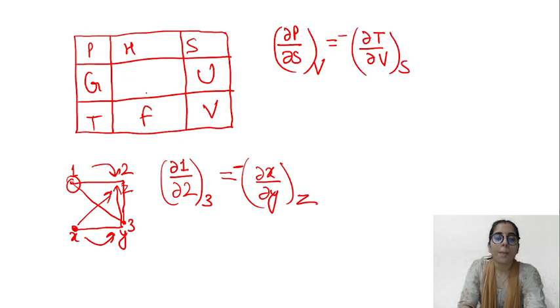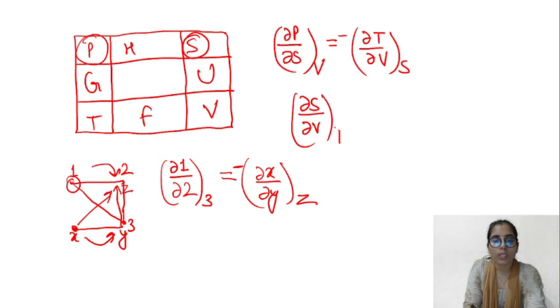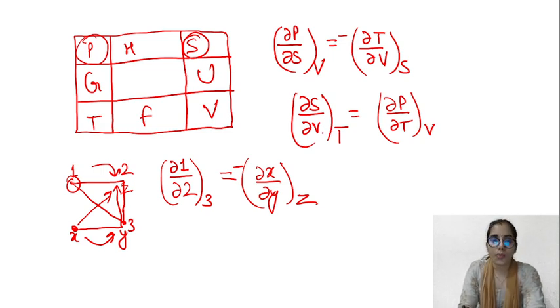The reason is that for TVS, T is the initial point and S is the final point, lower to higher, so negative sign. Next, earlier we started from P, now we will start from S. So delta S upon delta V at constant T, S to T you have moved, so positive, is equal to delta P upon delta T at constant V. P, T, V, higher to lower, again positive. This way you will be able to write all the Maxwell's relations.